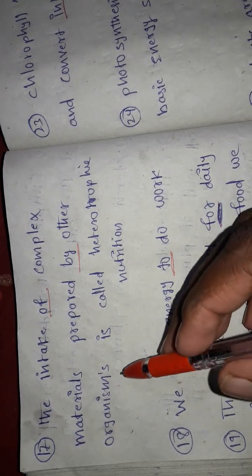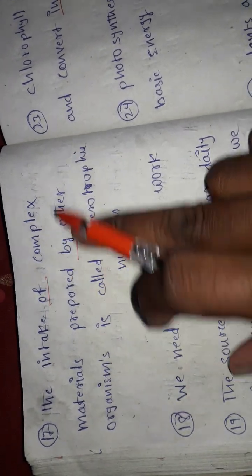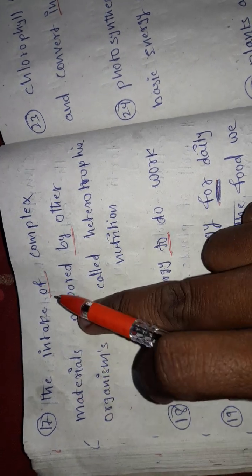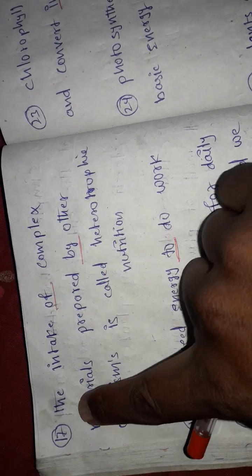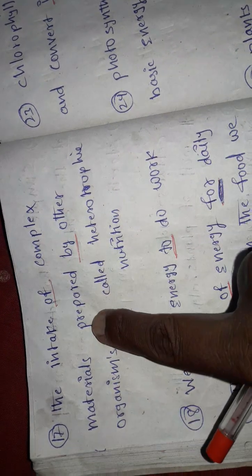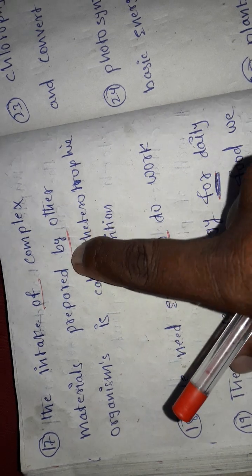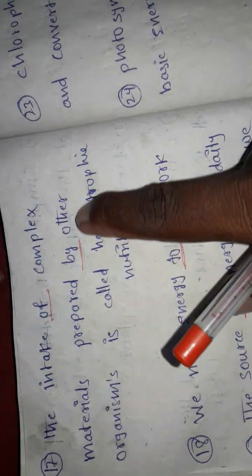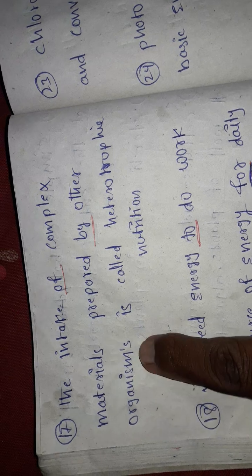Okay. The intake of complex materials. So it is telling that intake of complex materials, prepared by someone else, by other organisms, is called heterotrophs. So it is the answer to what are heterotrophs, or define heterotrophs. If you listen to this question, you can get this answer or statement.